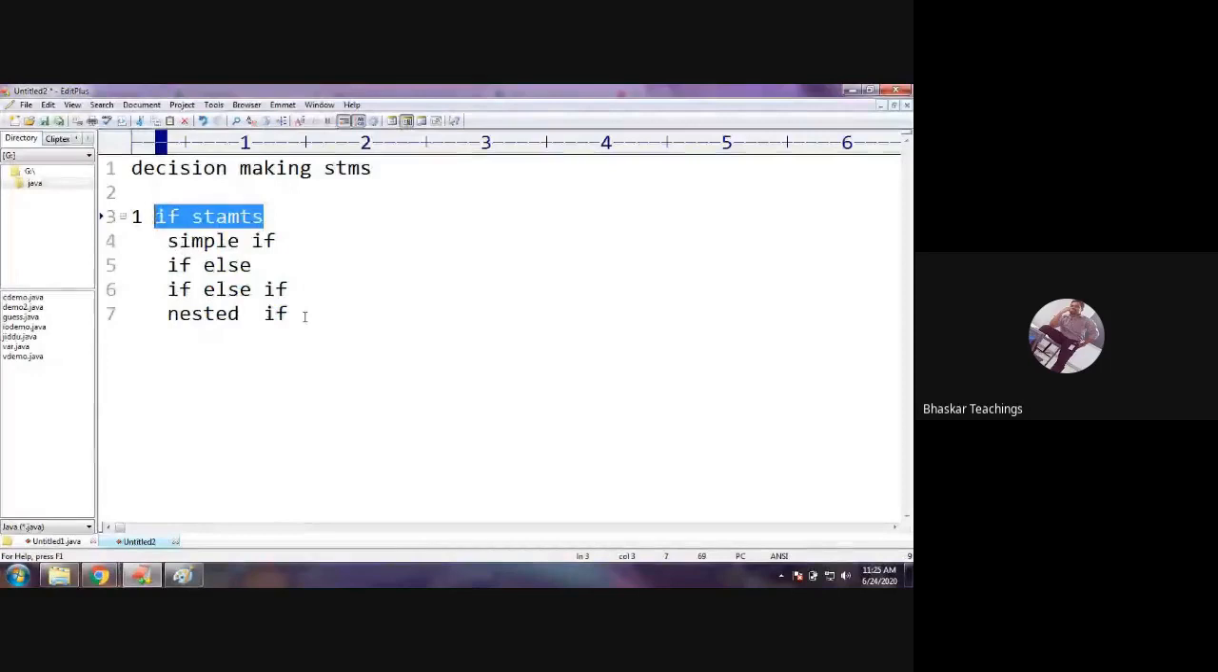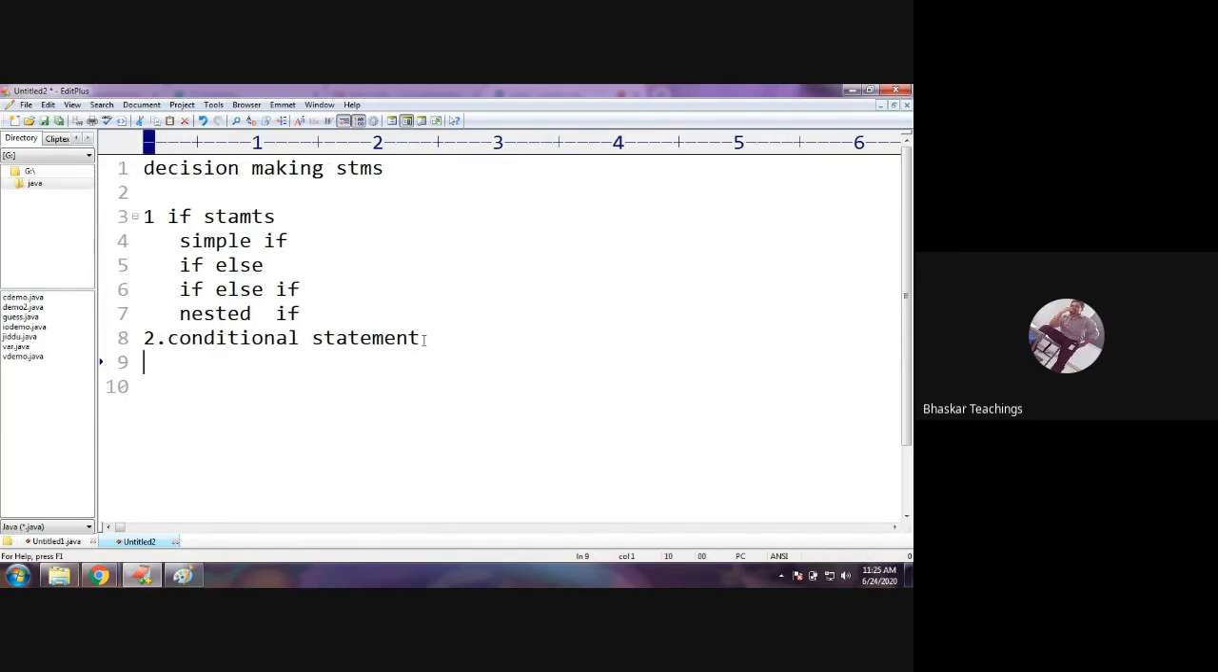Next, the decision making statements also include conditional statements, based on the conditional operator. Actually we have the conditional operator, and it has been included in the decision making statements also, because it's the same as if else. Okay, fine, so this is the second one, right? And the third one is switch case. These are the decision making statements.